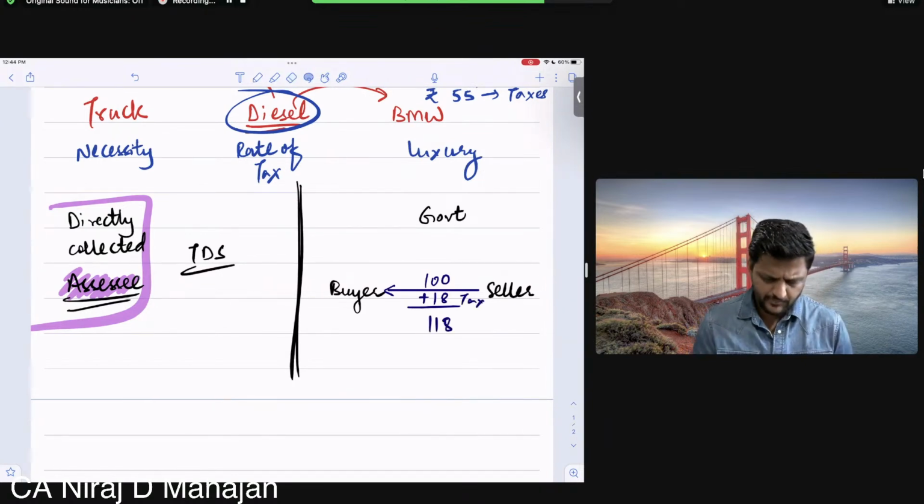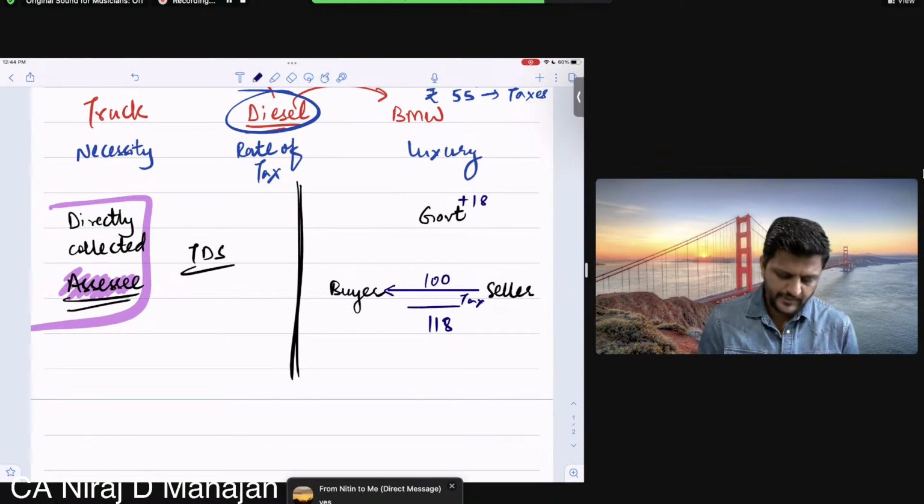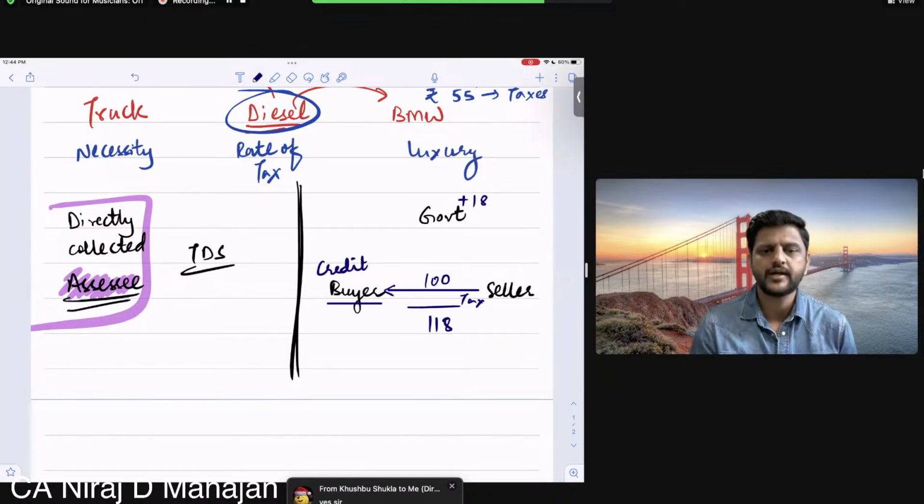Same example. This 18 rupees, is it income of the seller? No. He is an agent of the government and the seller obviously deposits it to the government. Clear or no, all of you? Simple till here? Okay till here everybody? On whose behalf? Buyer's behalf. Does the buyer get the credit or no? Yes, he gets the credit. Clear till here everybody? So in every such transaction on supply, we are going to use the word supply.